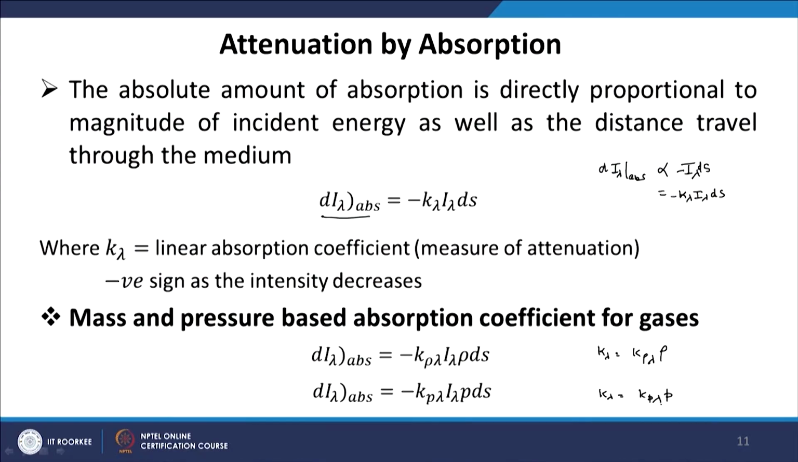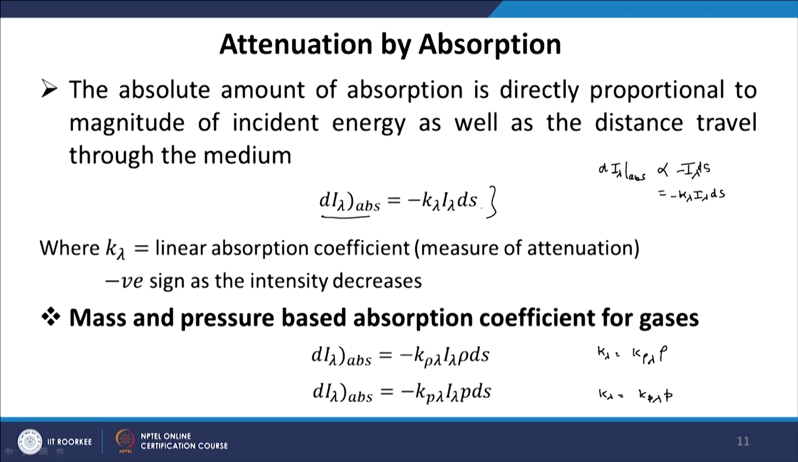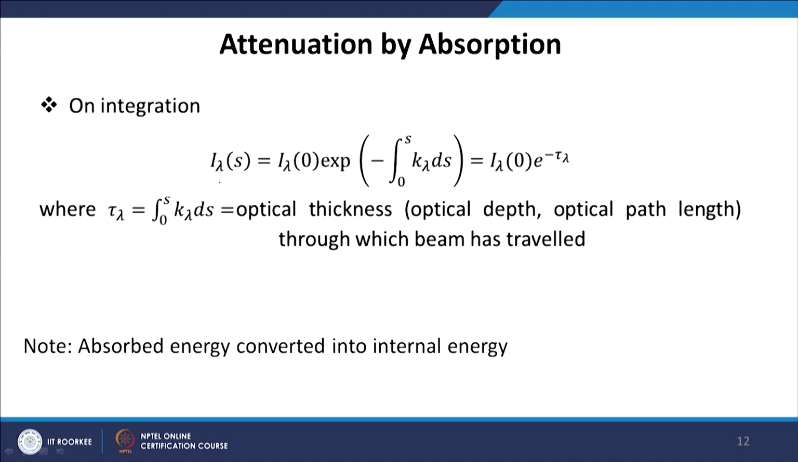When you are dealing with different types of absorption coefficient, you should keep in mind the units, because the units of the linear absorption coefficient are different from the pressure based absorption coefficient, and when we are using the pressure based absorption coefficient you have to multiply by the pressure of the medium. We can integrate this equation, and we find that I lambda s is equal to I lambda 0 times exponential of minus tau lambda,